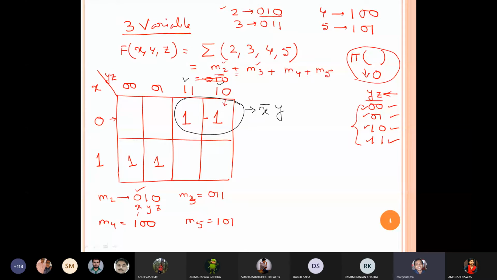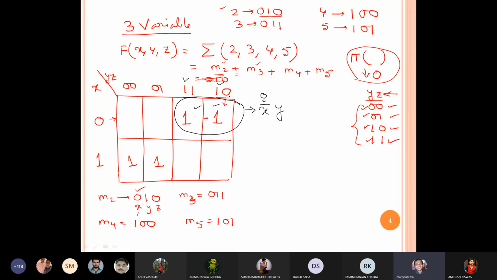Now focus on these two boxes. In these two boxes, what is the value of X? It is 0, so it is X bar as per our convention. Now X is over. Forget X and focus on Y, Z. Here the values are 1 1 and 1 0.